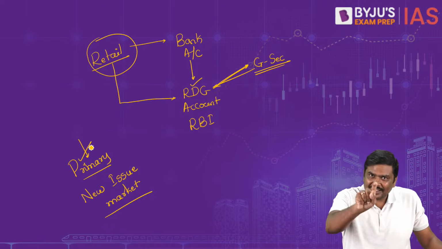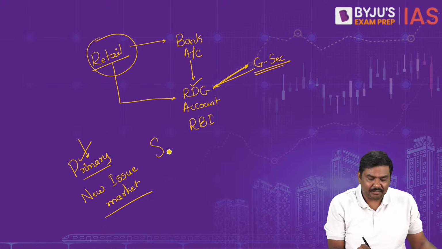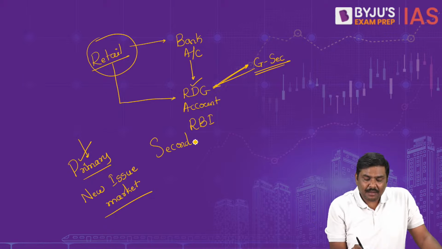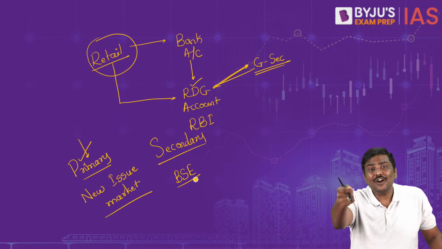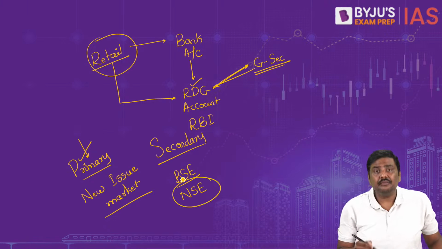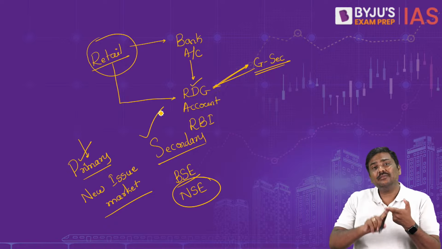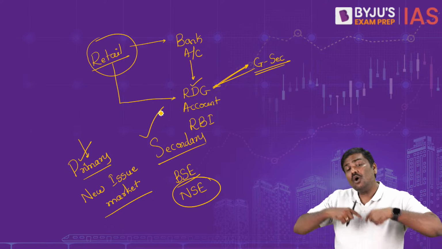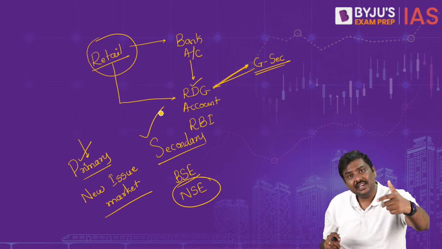You have purchased it in the primary market, you want to sell it. That is called the secondary market. The best example of a secondary market is Bombay Stock Exchange, National Stock Exchange, BSE and NSE. So basically in the secondary market, the securities which are already there in the market are traded. Primary market is a new issue market.